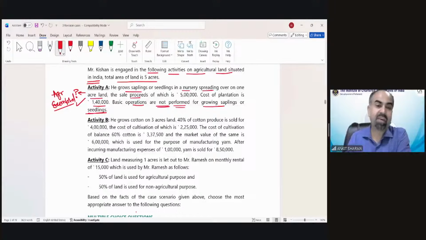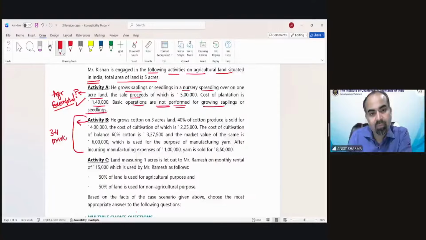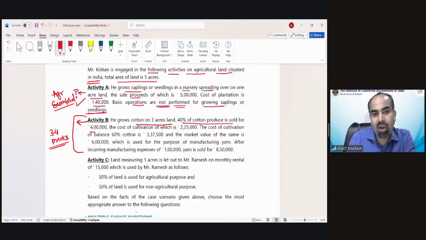Activity B is very, very interesting. It could be a separate question of agricultural income. Like this kind of question could be a separate question, and if it has been asked in the examination, that could carry 3 to 4 marks. Now, B grows cotton on 3-acre land. 40% of cotton produce is sold for 4 lakh rupees. The cost of cultivation of which is 2,25,000.